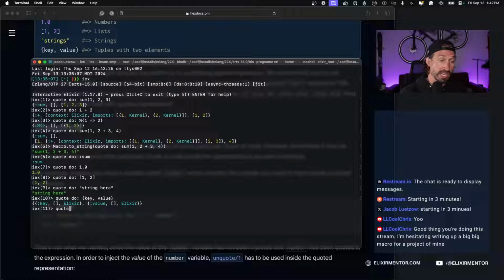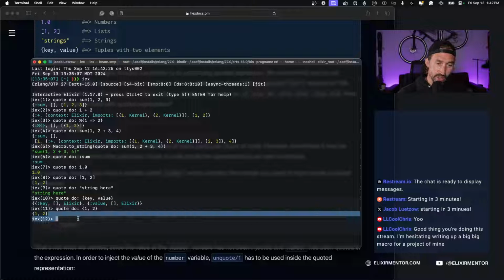Let's try putting in values. There we go, and we get the tuple back. That makes sense, because when we passed in variables, they returned the atom of the variable and then the atom Elixir with an empty metadata list. But if you pass in a tuple with actual values, we get the exact tuple back.